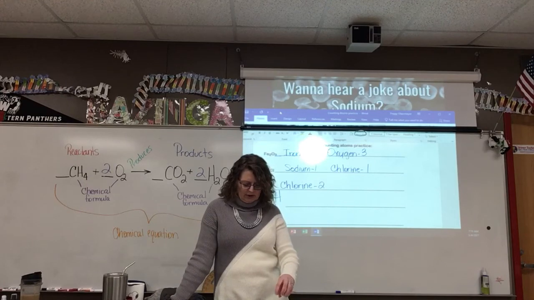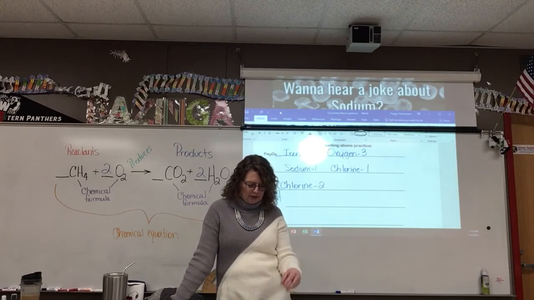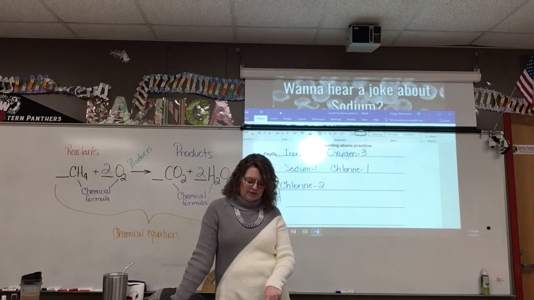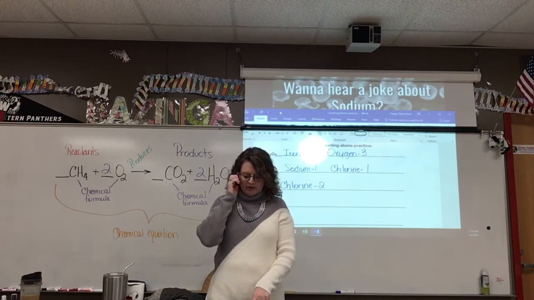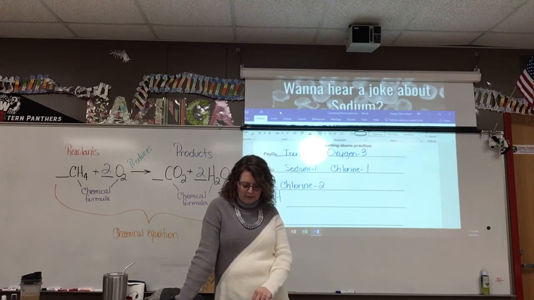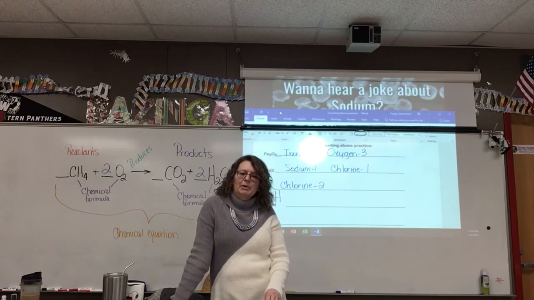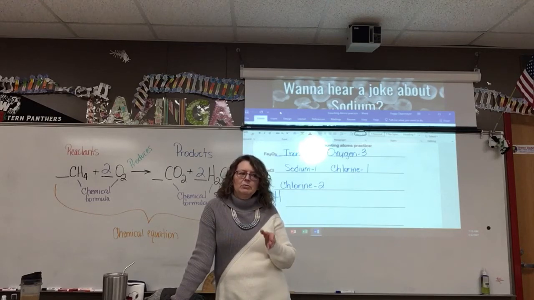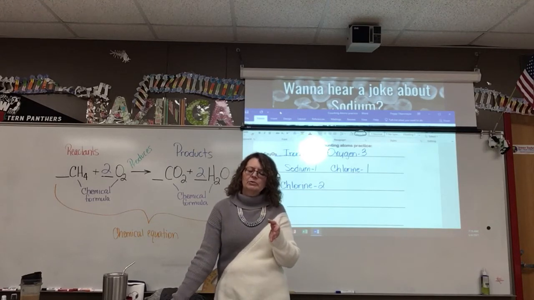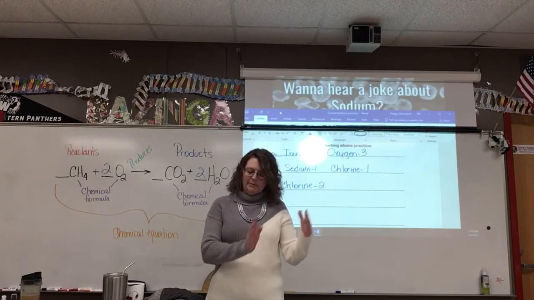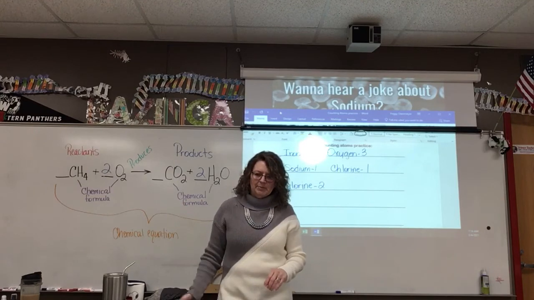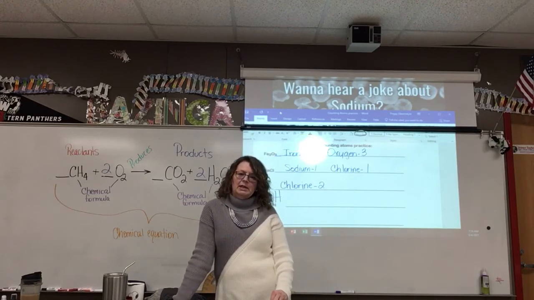Initially, bonds are broken between the oxygen and the hydrogen in two water molecules. You'll see that there's an arrow and it shows the bonds are all broken, there are no bonds. And then it shows another arrow, and what it did was it rearranged the hydrogen bonded to the hydrogen and the oxygen bonded to the oxygen. That's how, if you run an electric current through water molecules, you can actually break those bonds. You would end up with hydrogen and oxygen separating, and they'd be diatomics, H2 and O2.